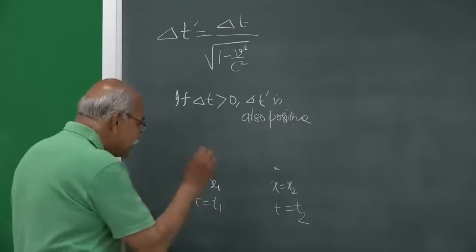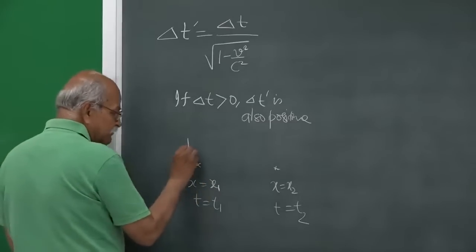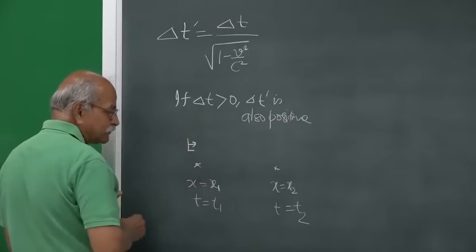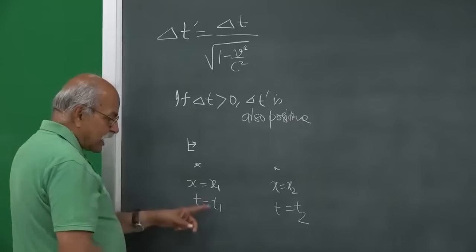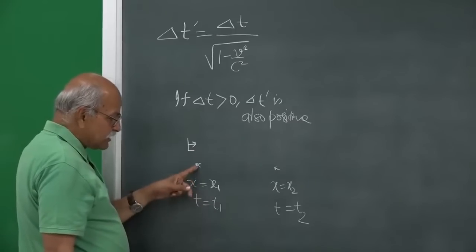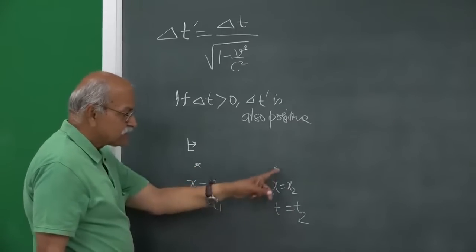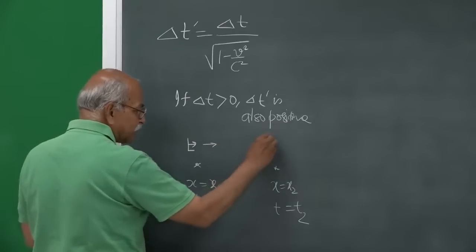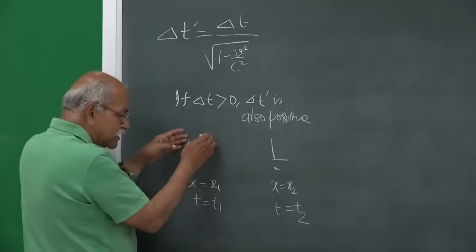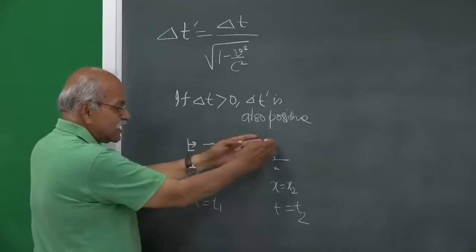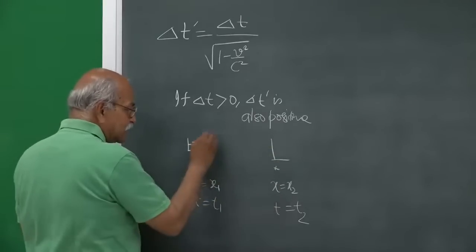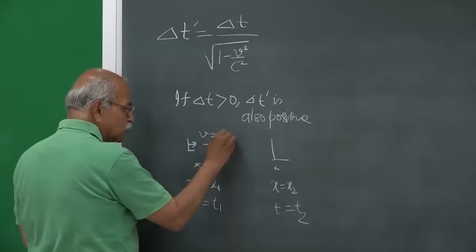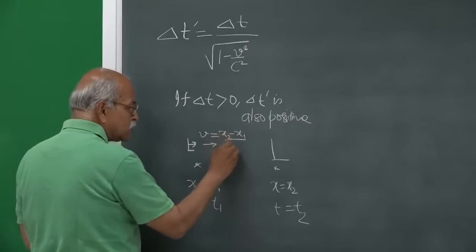Surely, if there is a frame which is moving in such a way that at this time the frame is here and at this time the frame is here. So, if you have a frame which is moving this way and this frame is present at this event as well as at this event, and this velocity will be then x2 minus x1 by t2 minus t1.